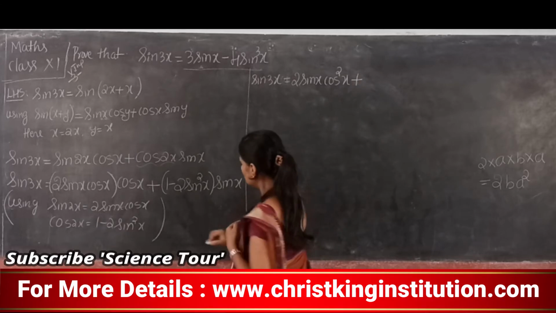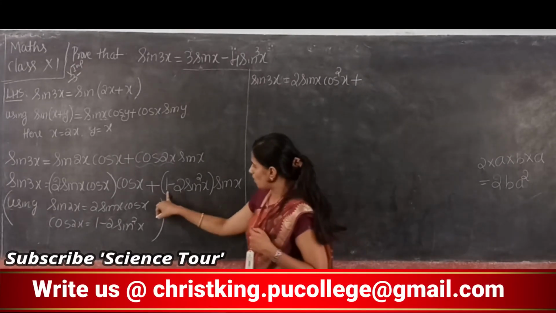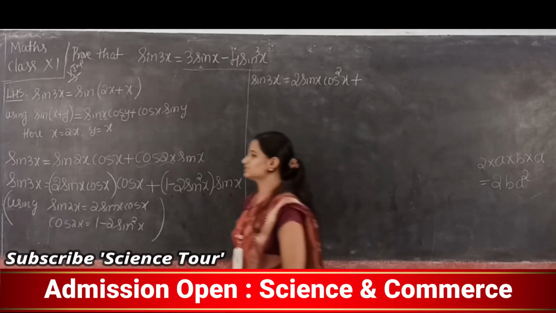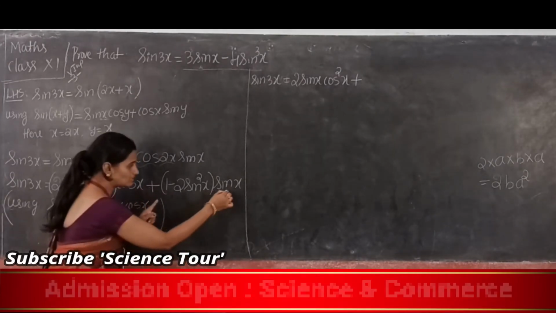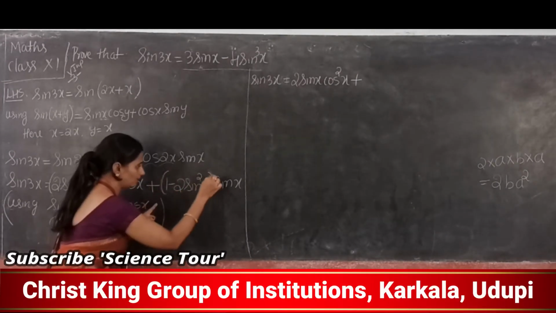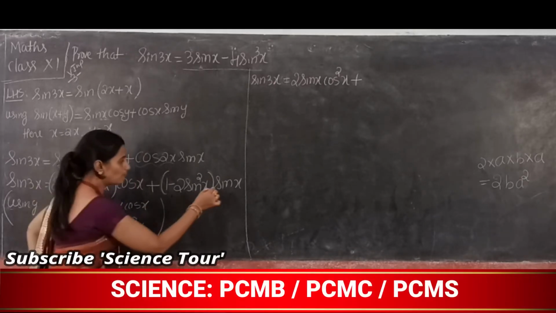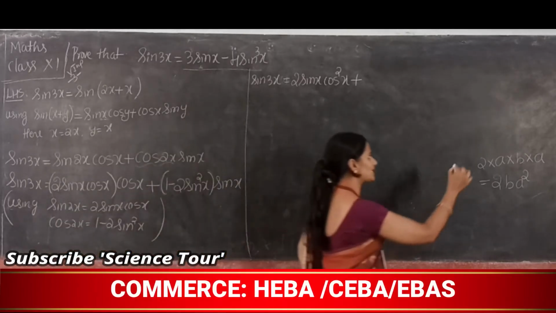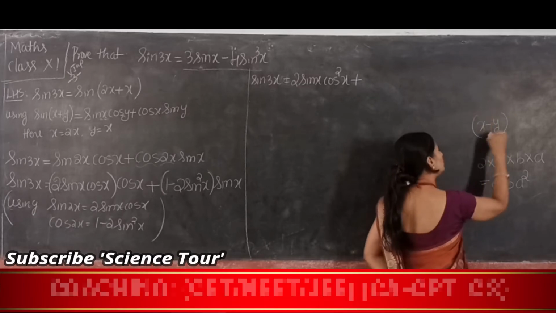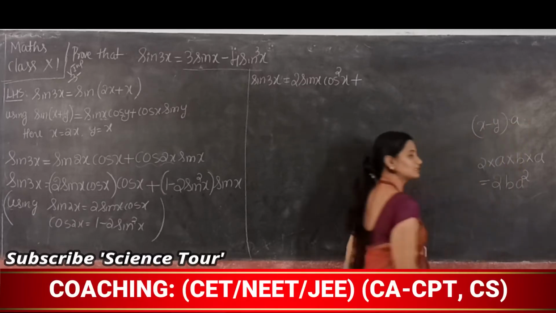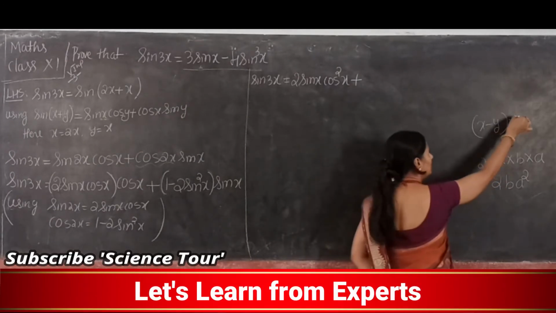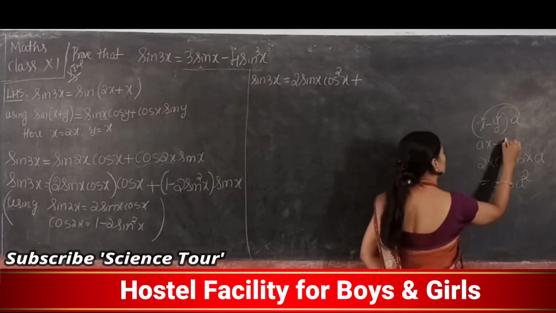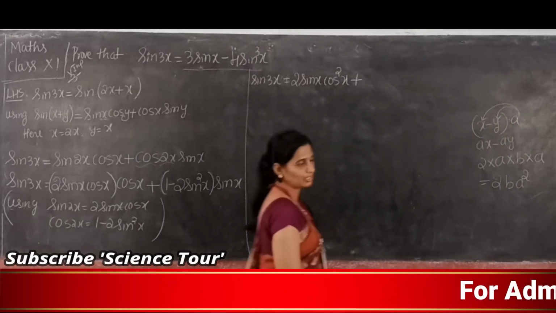Now see here, how to read? It is 1 minus 2 sine square x into sine x. So this sine x is multiplied to this bracket, correct? So you must multiply this sine x. You know this type of simplification. Suppose it is x minus y into a. How are you simplifying this? You are multiplying: a into x is ax, minus a into y is ay. Like this you are simplifying, you know, right?